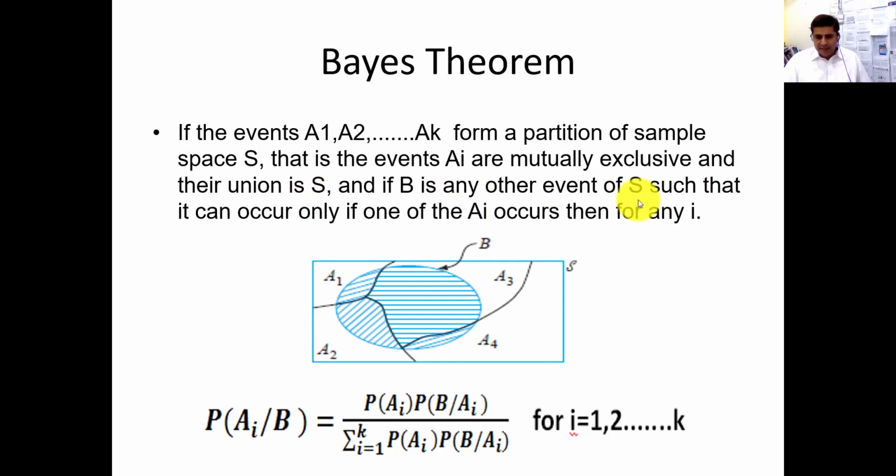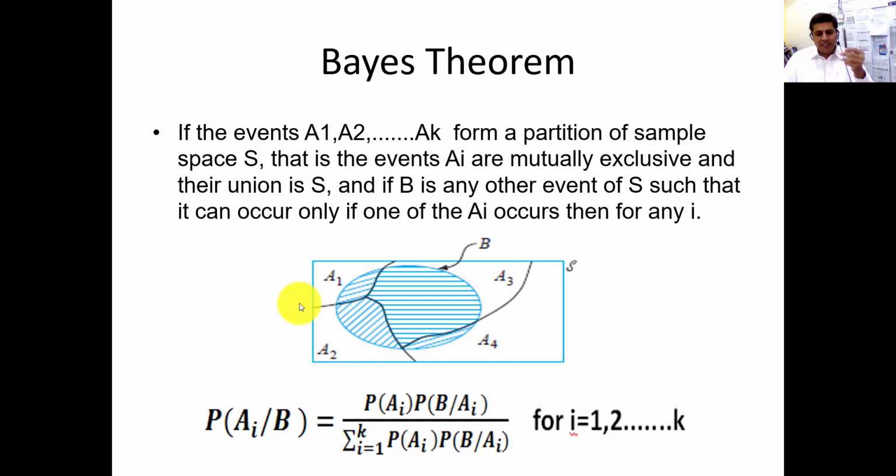And if B is another event of S such that it can occur only if one of the Ai occurs, then for any Ai. Let me explain with a simple example. For example, we are producing ballpoint, let's suppose this pen.